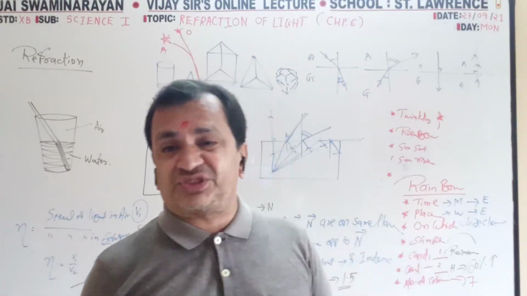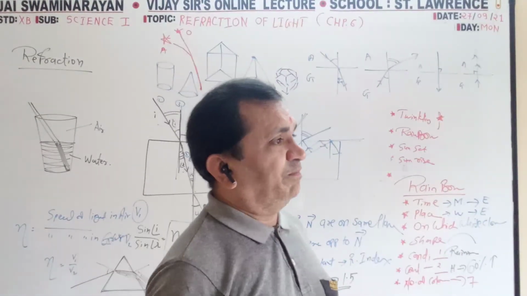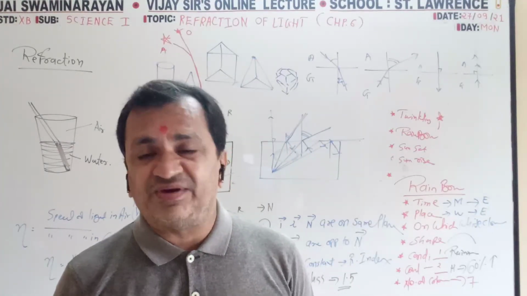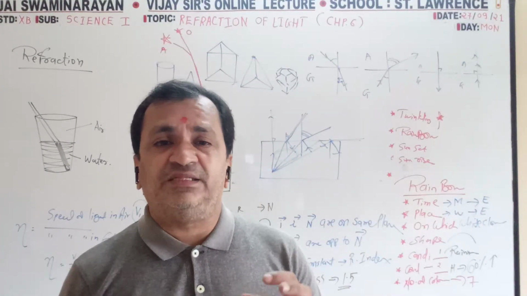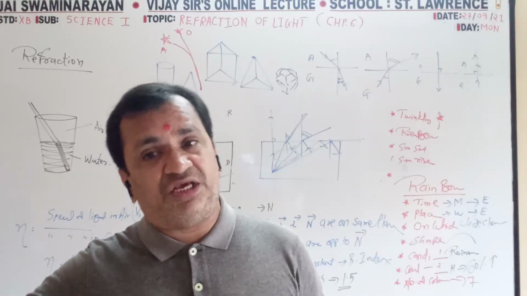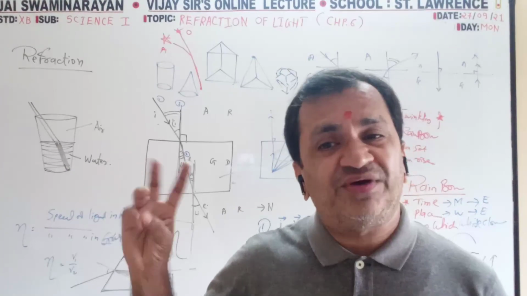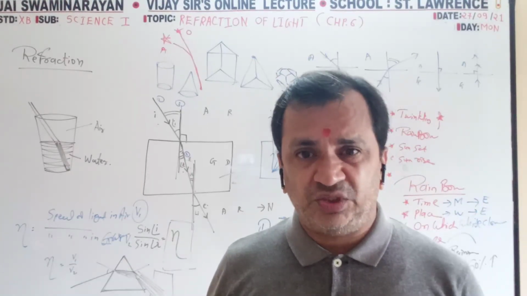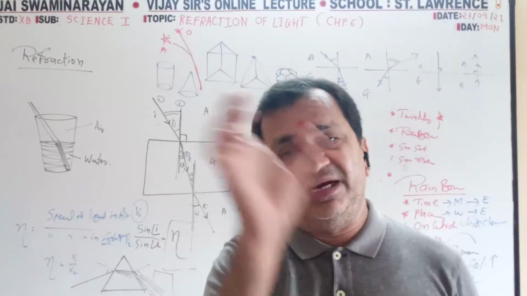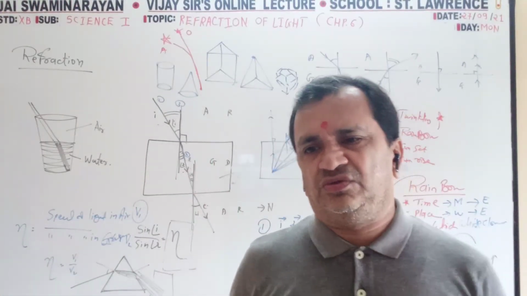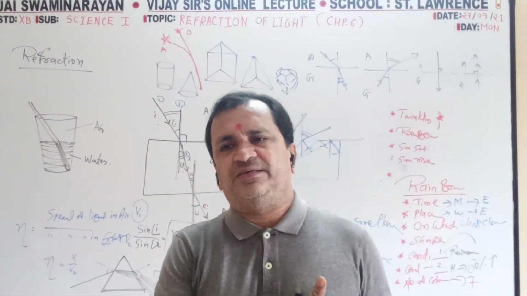Spectrum, dispersion, partial reflection, internal reflection. So these are the main points. And starting with the definition of refraction and the law of refraction. Okay, and the table is given: highest is diamond, why, with the reason. So these are the points.